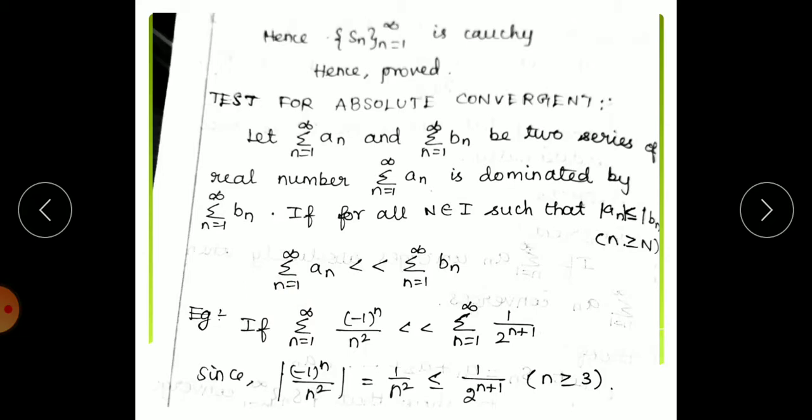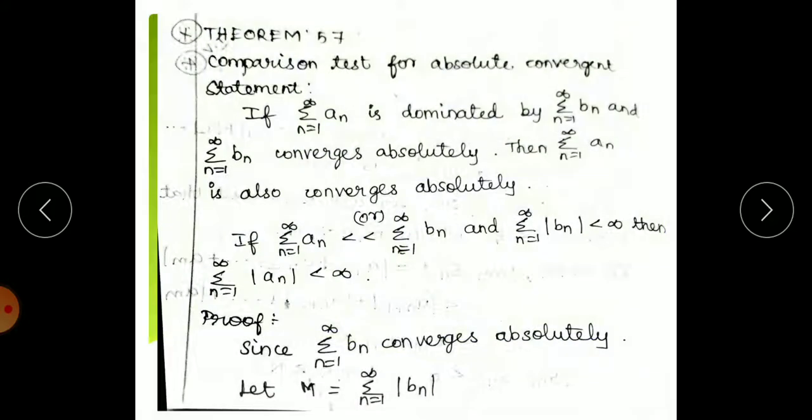For this example we can take summation of minus 1 whole power n divided by n squared, which is dominated by summation 1 by 2 power n plus 1. Now we are taking the modulus. So 1 by n squared is less than or equal to 1 by 2 power n plus 1, where n is greater than or equal to 3.